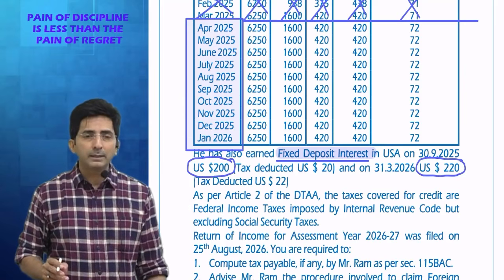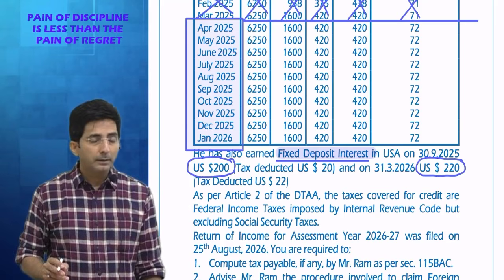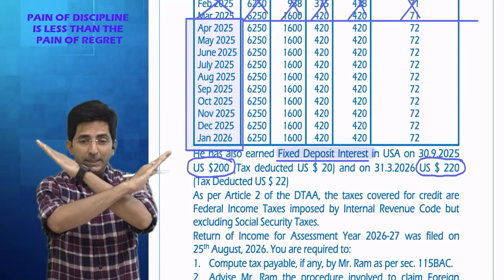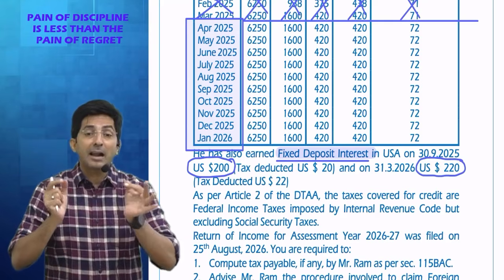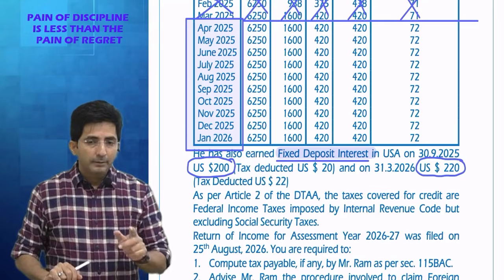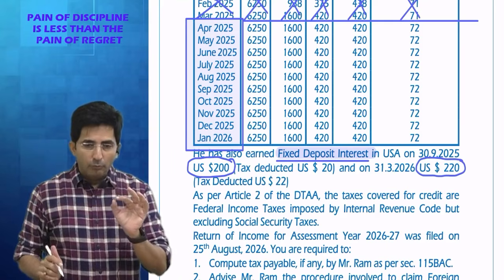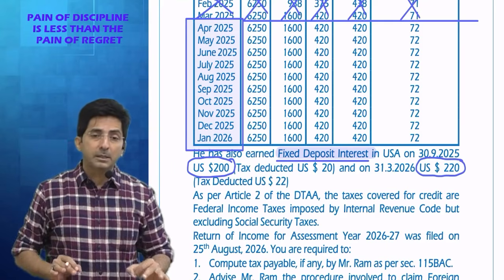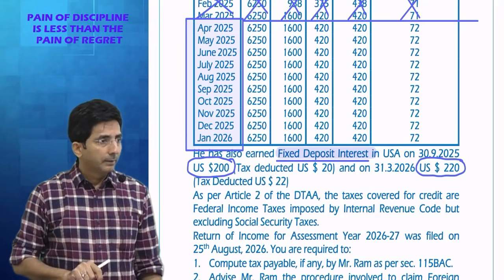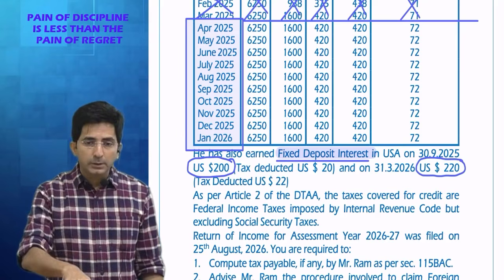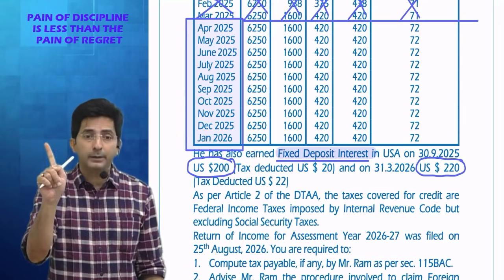FD interest comes in income from other source, but this will not be taxed in India, because in this question, he is not a resident. You know, world income becomes taxable when you are resident and ordinarily resident. And I will prove in this question, he is a resident but not ordinary.